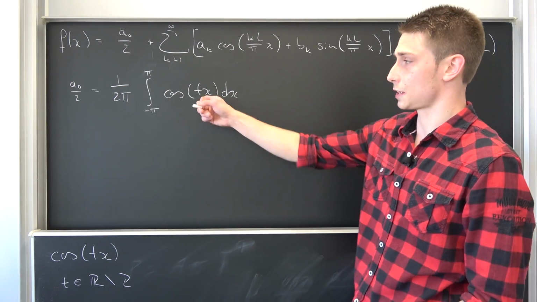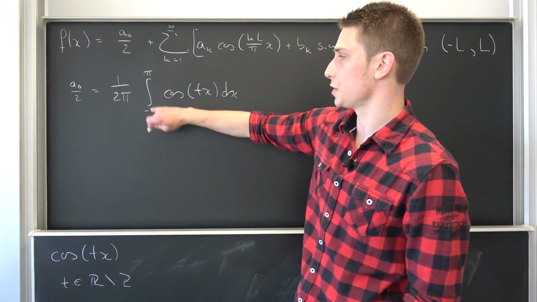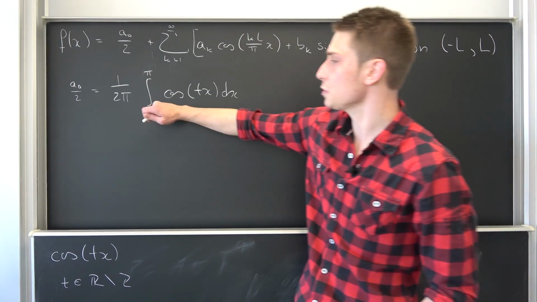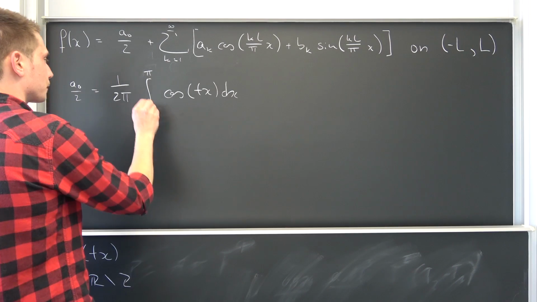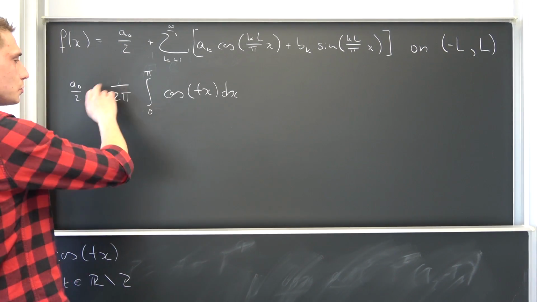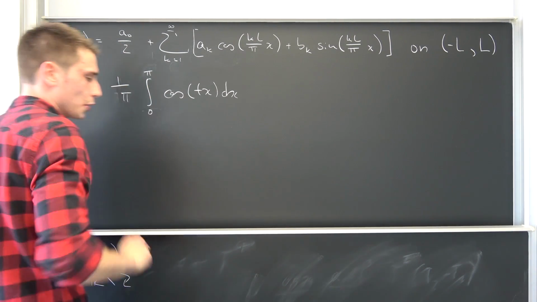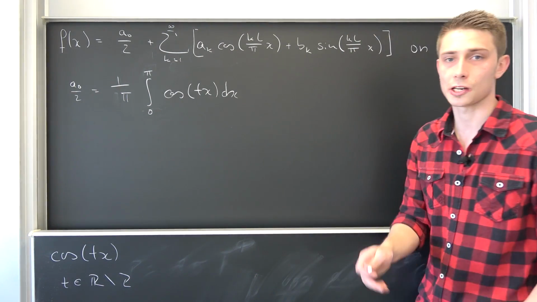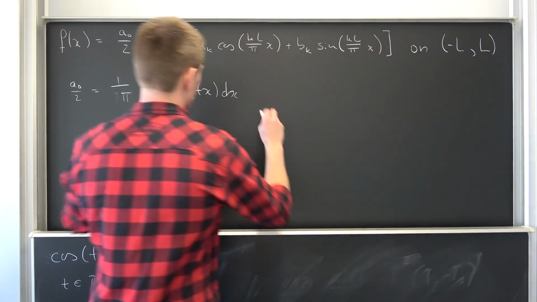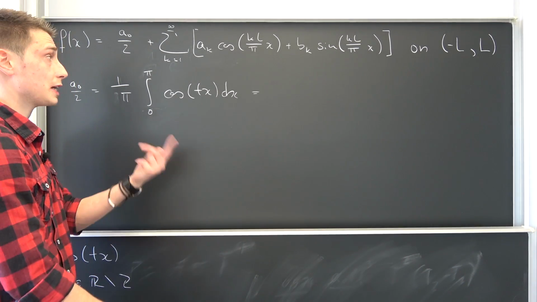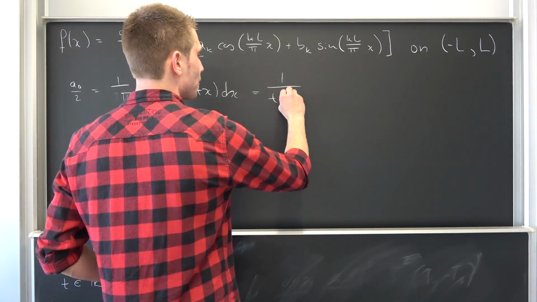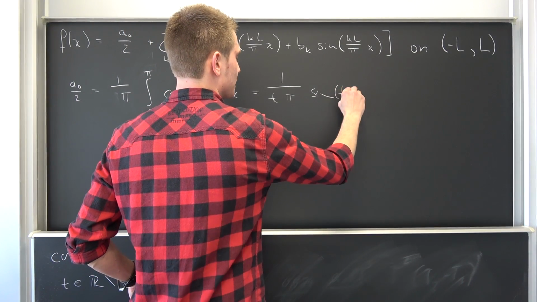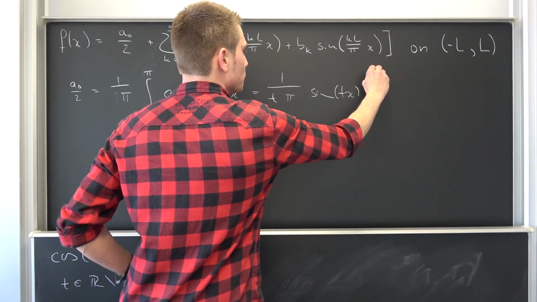I want you guys to notice that the cosine is an even function, meaning the symmetric integral is the same as saying we have 2 times the integral from 0 to pi. I made a proof on that, take a look at that. Meaning the 2 and the 2 are going to cancel out, so it's just going to be 1 over pi in the end. This makes things a little bit easier. Also integrating this is really quite easy. It's going to give us 1 over t times the sine of t times x. So this is 1 over t times pi times the sine of t times x, evaluated from 0 to pi.